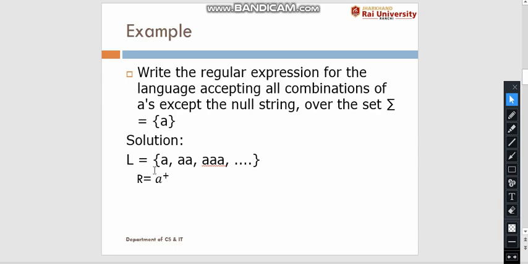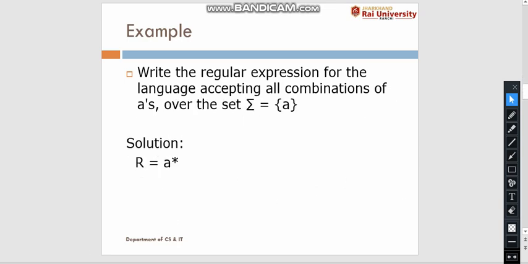So the language can be written as a, aa, aaa, because it contains any combination of a. And the regular expression for the given language can be written as r equal to a to the power positive closure, because positive closure does not contain the null string.